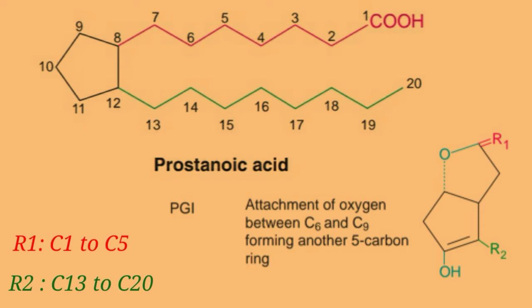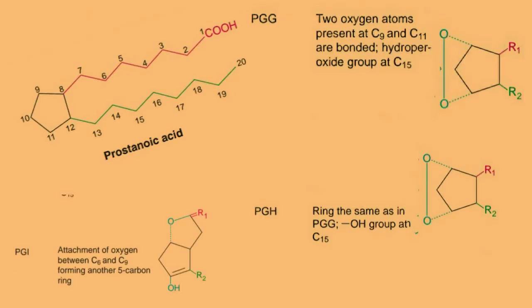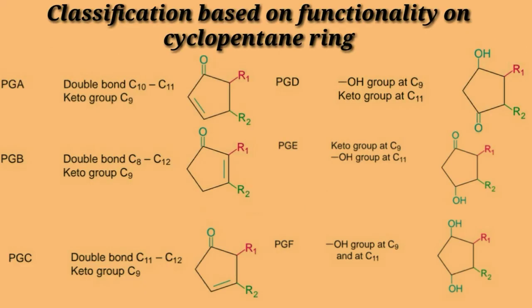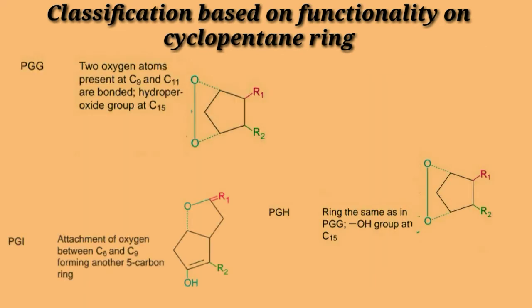In case of PGI, there is attachment of oxygen between C6 and C9 forming a 5-membered ring. In this case, R1 is C1 to C5 and R2 is from C13 to C20. This was about classification of prostaglandin based on functionality related to the cyclopentane ring.